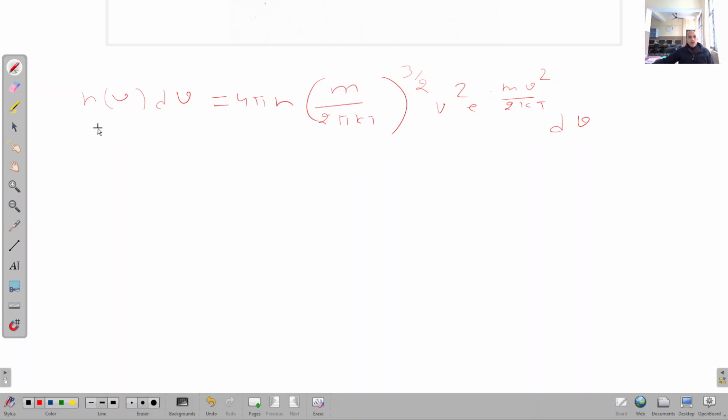So you can see here, first of all, we have to understand the meaning of this distribution law. This law is actually telling us the number of gas molecules n that has the speed between the limits v to v plus dv, right? This is giving us the number in this limit. And the right hand side gives us the expression, and it tells us on what factors this number depends, right? So we will start with average speed, right? So first of all we will derive the expression for average speed. We'll start with average speed.